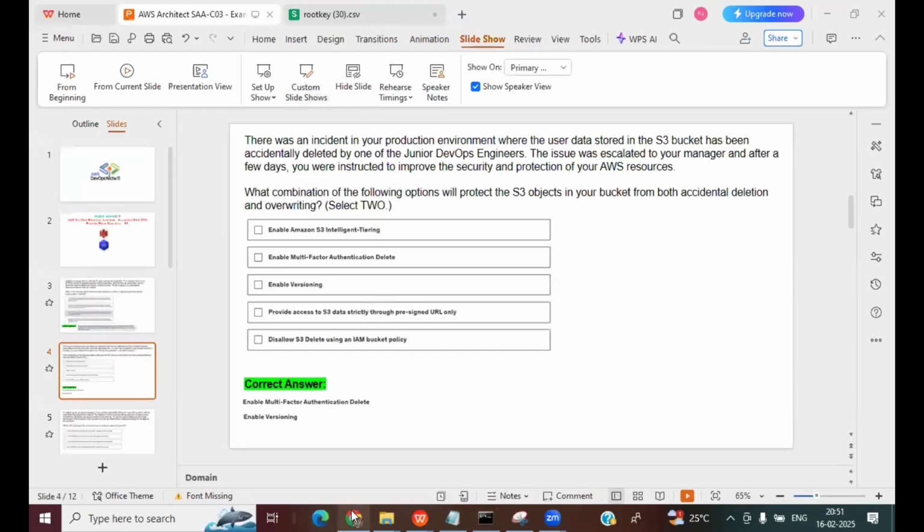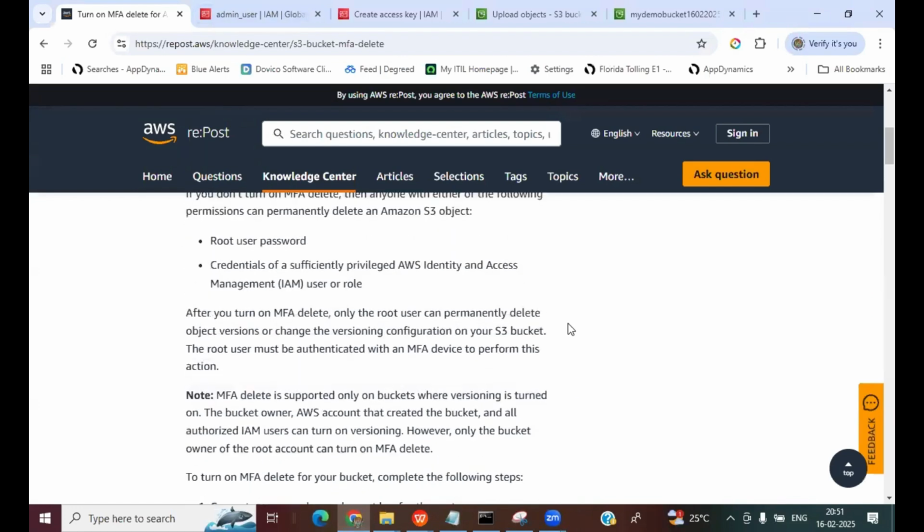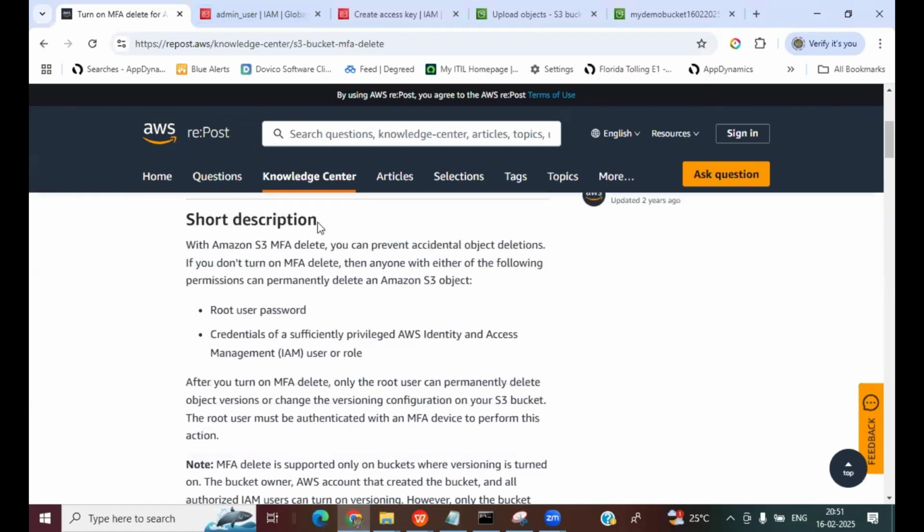Okay, so I wanted to give some additional information, team, about enabling MFA for your bucket. Using S3 MFA delete, you can prevent accidental object deletions. If you do not turn on MFA delete, then anyone with the root user privilege, or a user with S3 full access permission, can delete the objects within the S3 bucket.